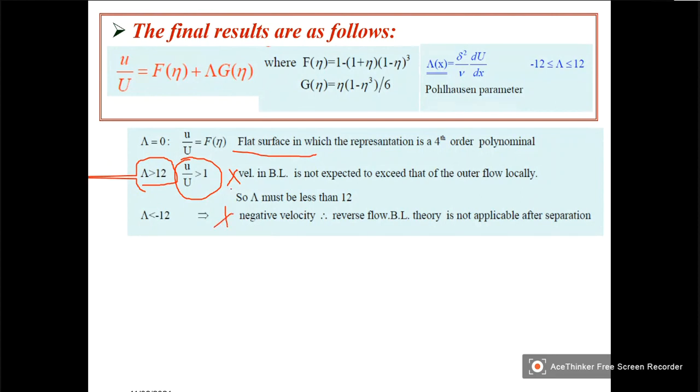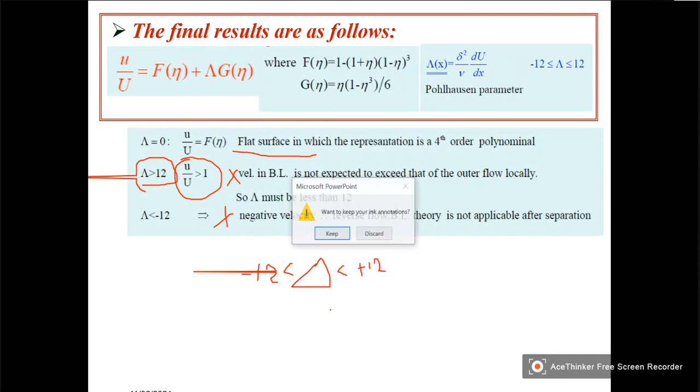That is the reason why your lambda should be between minus 12 and plus 12. Right? So this is what we are supposed to discuss in the boundary layer unit. With this, we have completed the third unit, and next week we will finish the fourth unit, that is the turbulent flows. Right?